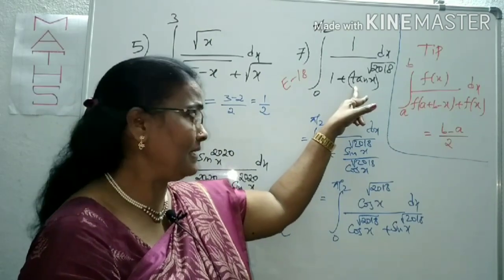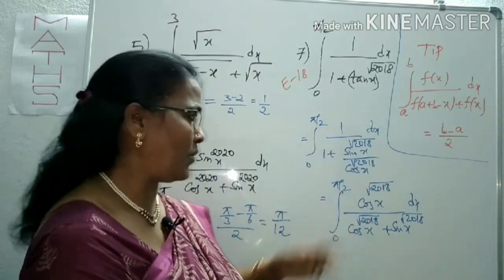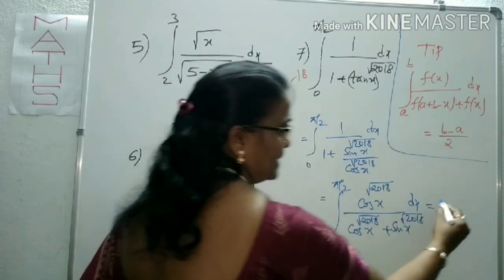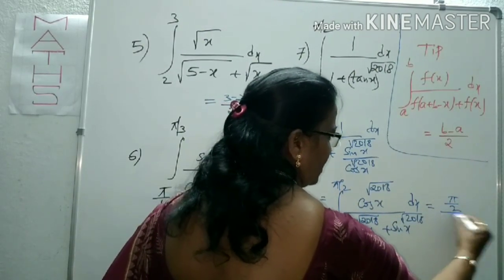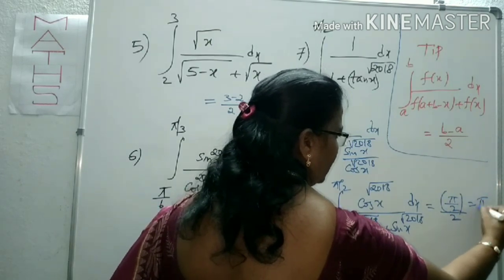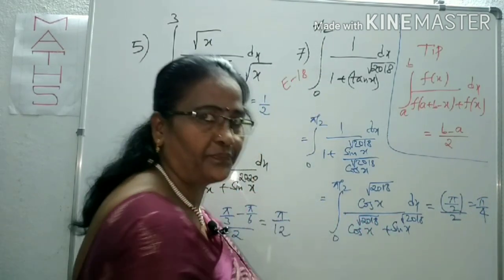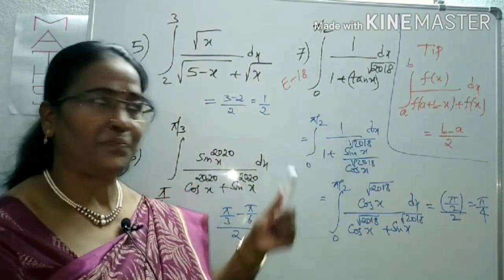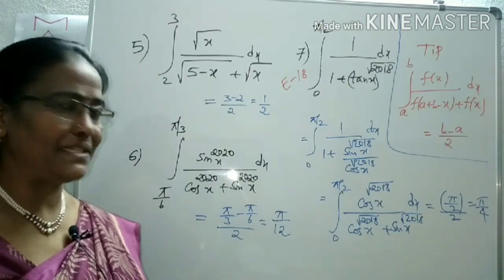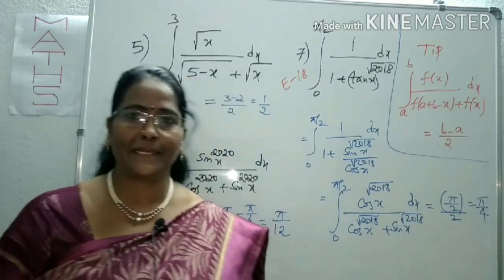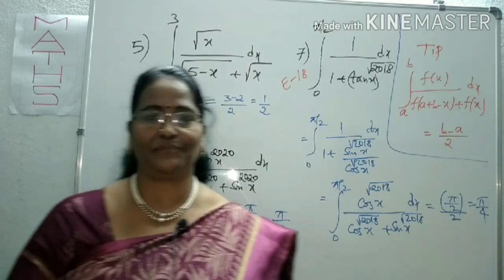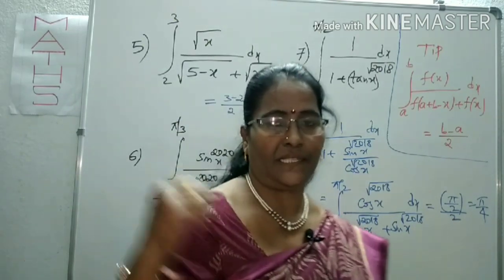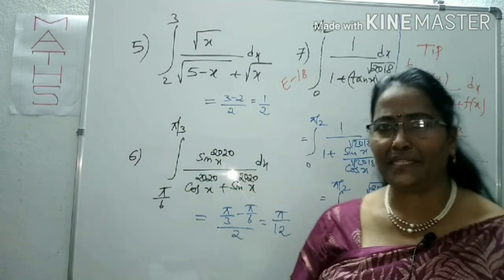We can write tan as sin by cos. Now, according to that formula, what is the answer? (b − a)/2. Pi by 2 minus 0 is pi by 2, divided by 2 is pi by 4. So it's very, very simple. Is it clear? What did I apply here? I applied that super duper tip: the integral of f(x) between the limits a to b, f(a + b − x) plus f(x), is (b − a)/2. I hope this tip is very clear. So we will move to the next tips.